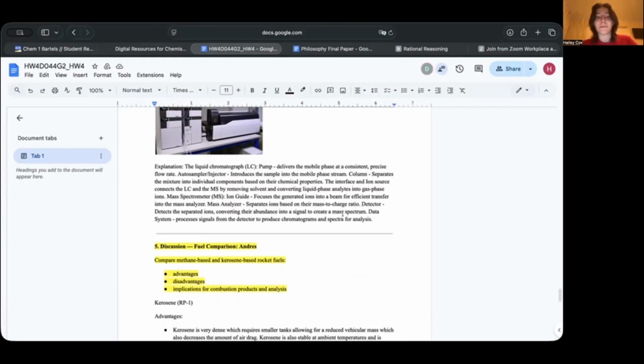The mass analyzer separates ions based on their mass to charge ratio, and the detector detects the separated ions, converting their abundance into a signal to create a mass spectrum. And finally, the data system processes signals from the detector to produce chromatograms and spectra for analysis.